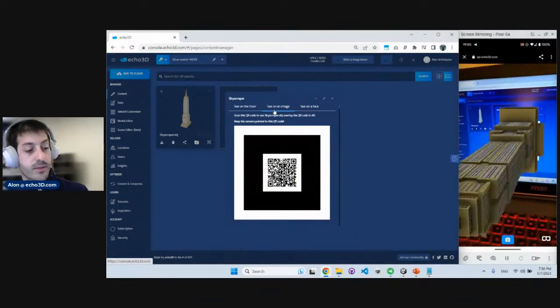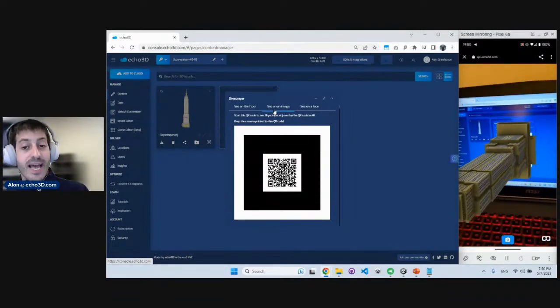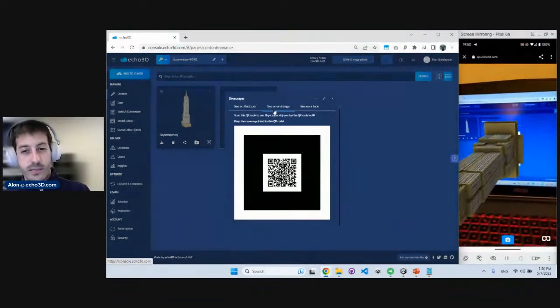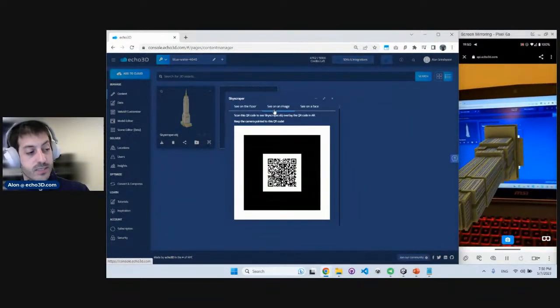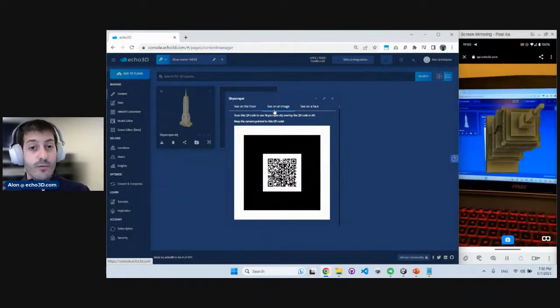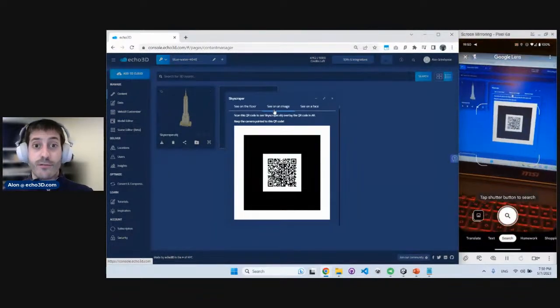Bam, suddenly the Empire State Building jumps out of the screen because the camera recognizes this image as the target as opposed to the floor. Really cool stuff and a really easy way to create applications. This QR code can actually be anything. You can put an image, let's say of a magazine, and then overlay that with an ad, or it could be your business card, and you can overlay that with a video of yourself talking.